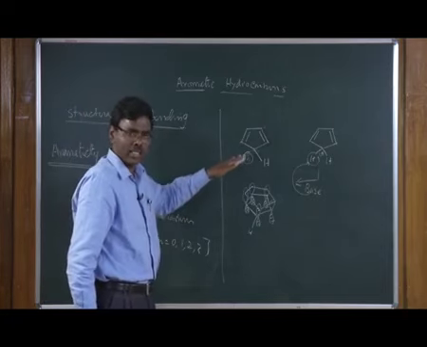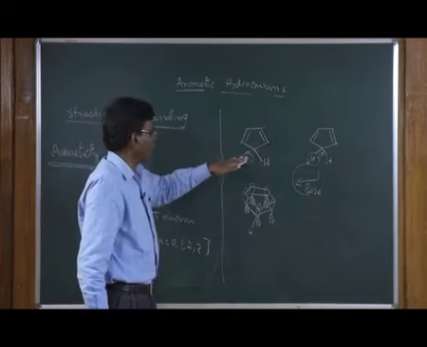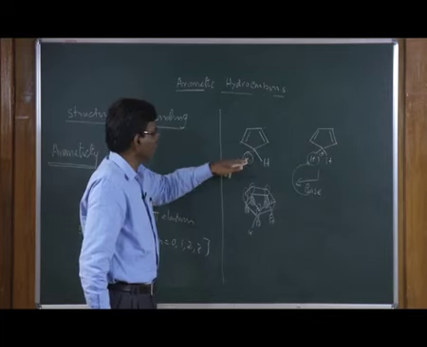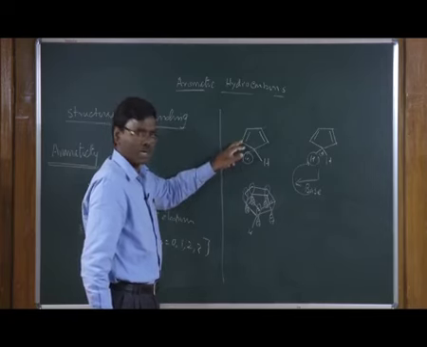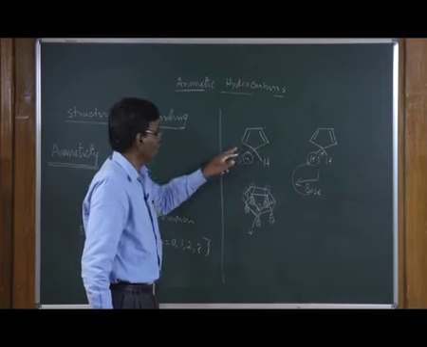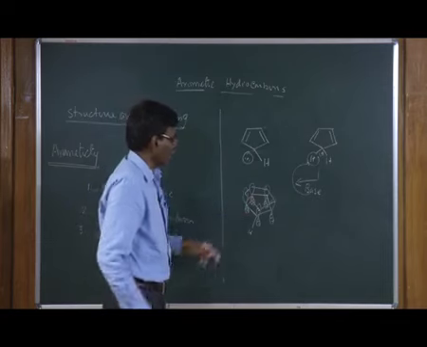Already the molecule is cyclic, and this lone pair is delocalized with the p orbital of this sp2 hybridized carbon, and makes the delocalized orbital.